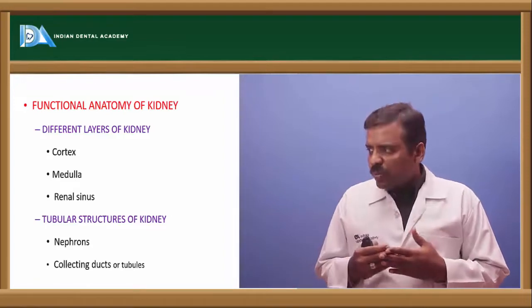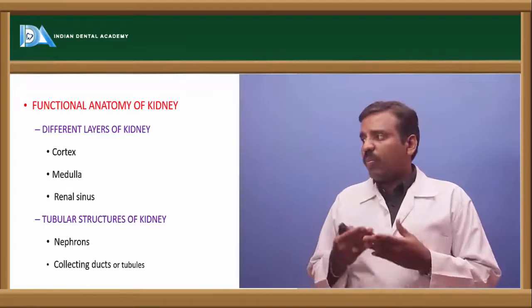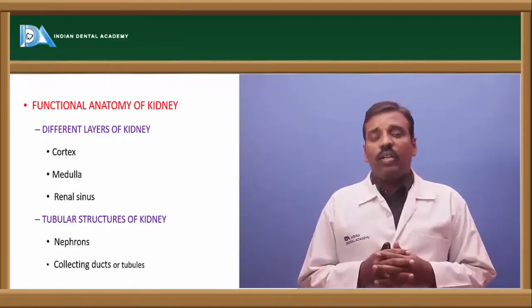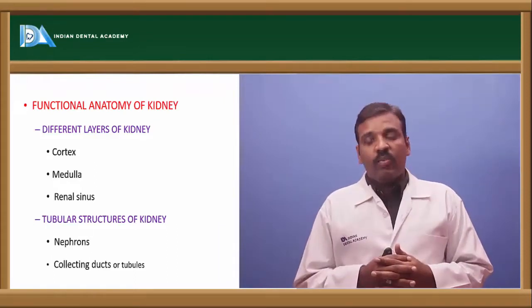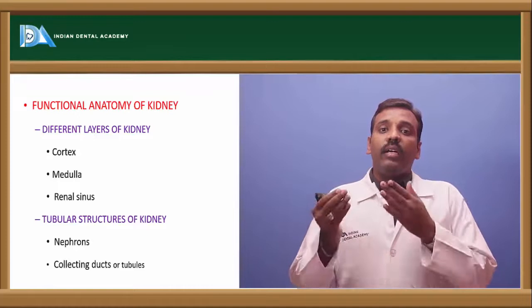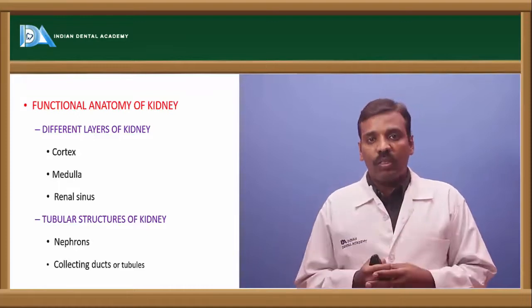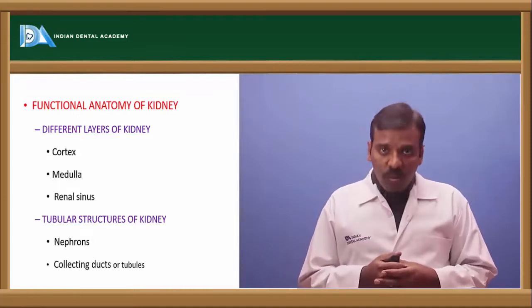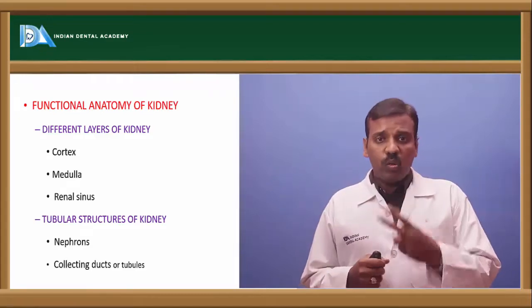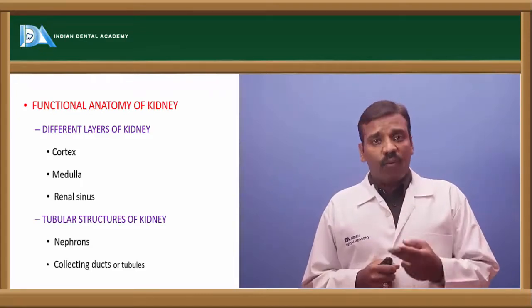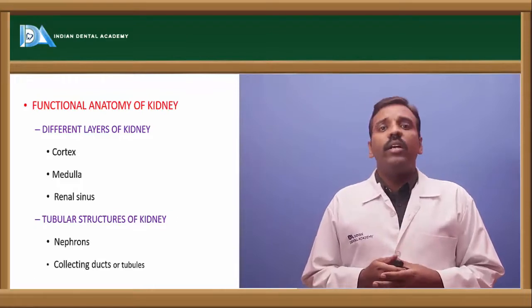First come to the structures present in it. One is nephrons and another one is tubules, which collect the waste from the nephrons. Those are called the collecting tubules. So we have two structures: nephrons and collecting tubules.